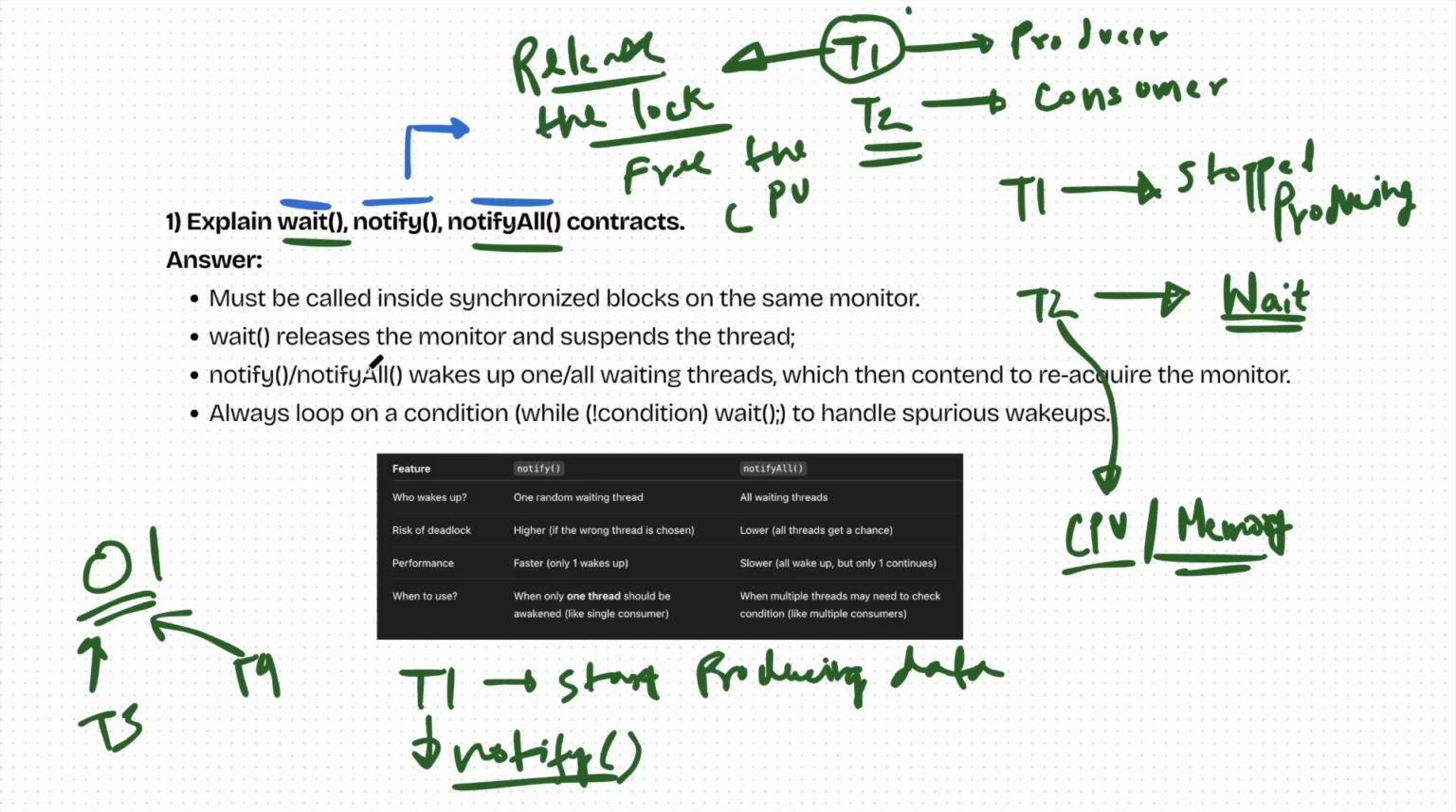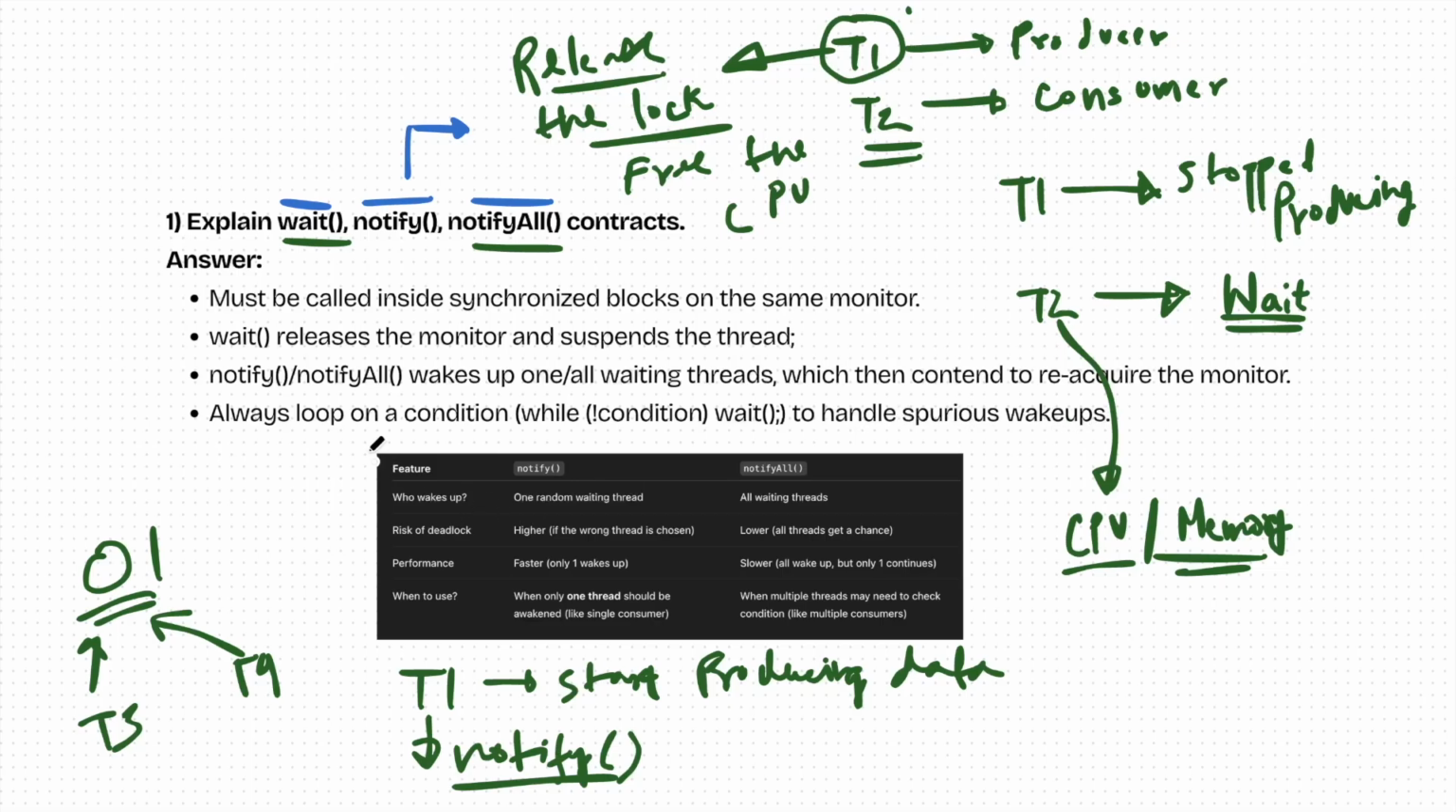Let's go through what's written on the screen, the typical answer. It must be called inside a synchronized block on the same monitor. So basically the object which acquires the lock is under synchronized, and the code is always written in the synchronized block. Wait releases the monitor and suspends the thread. Notify or notify all wakes up waiting threads, which then contend to reacquire the monitor lock. Always loop on a condition to handle spurious wake up.